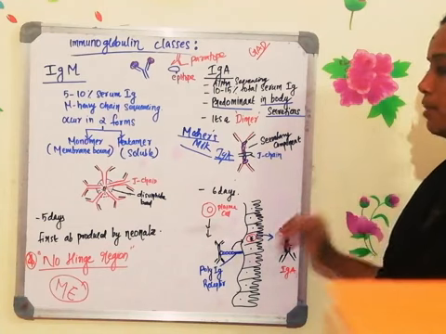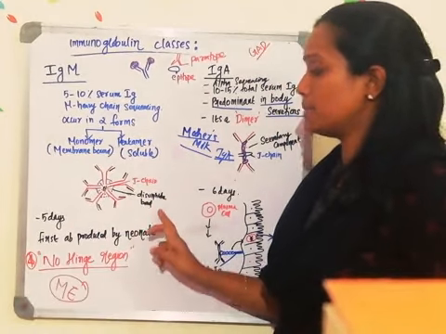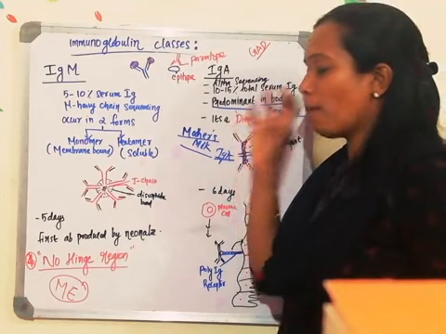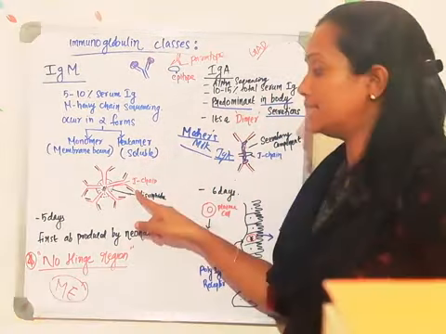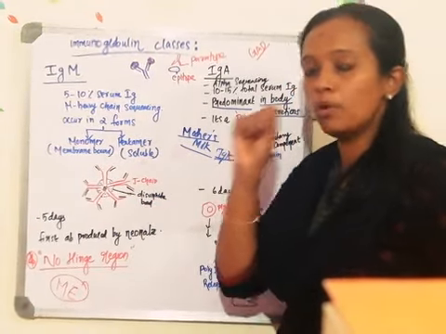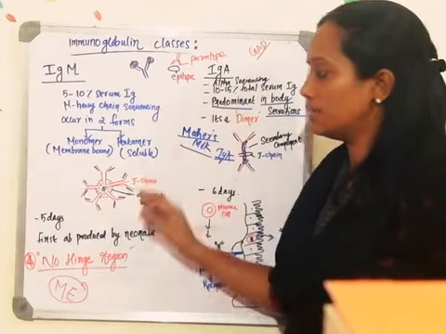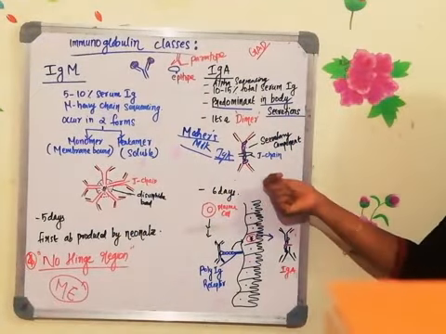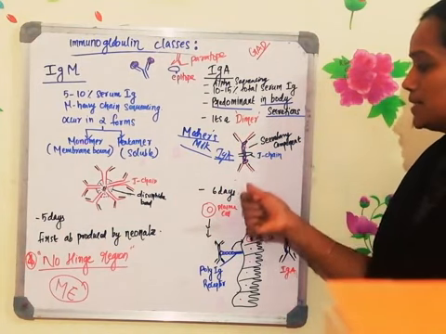So when the dimer is formed, here I forgot to tell you one thing. The pentameric structure is stabilized by the disulfide bond, and proper stabilization is done by a small polypeptide chain which is called the J chain. J stands for the joining chain. So whenever immunoglobulin M is synthesized, along with that a small polypeptide called the J chain will be synthesized. The J chain will get associated with the pentameric structure and stabilize it. Similarly, in immunoglobulin A also, the J chain will be secreted which will stabilize the structure.